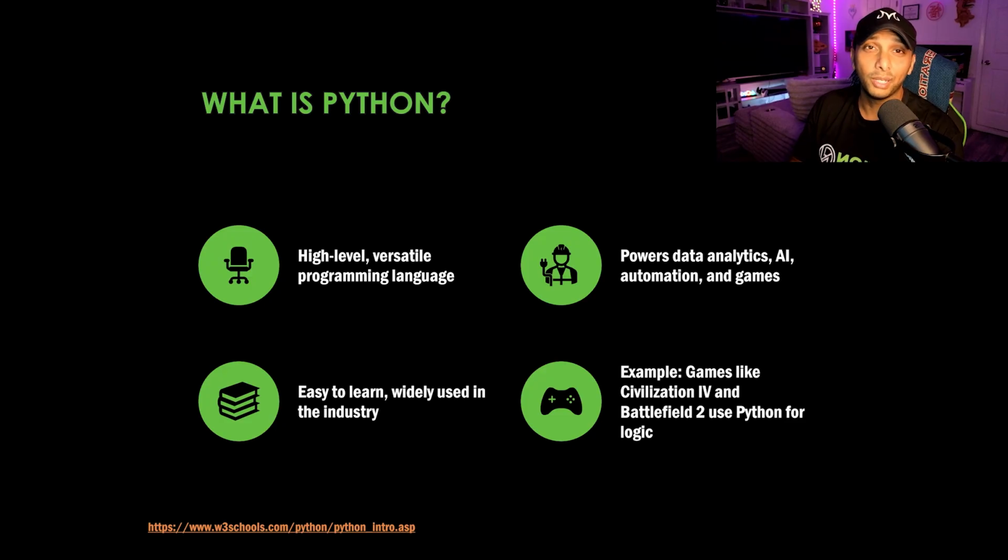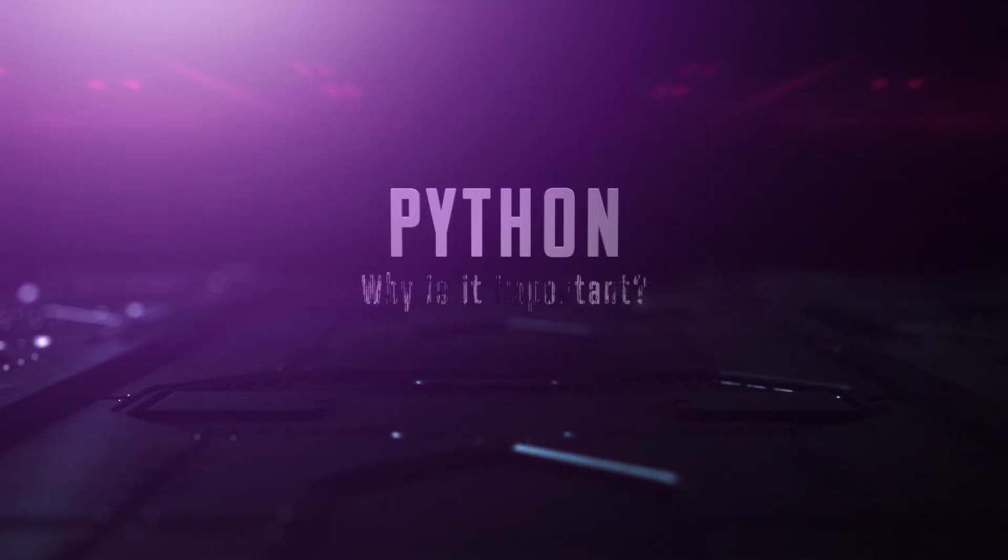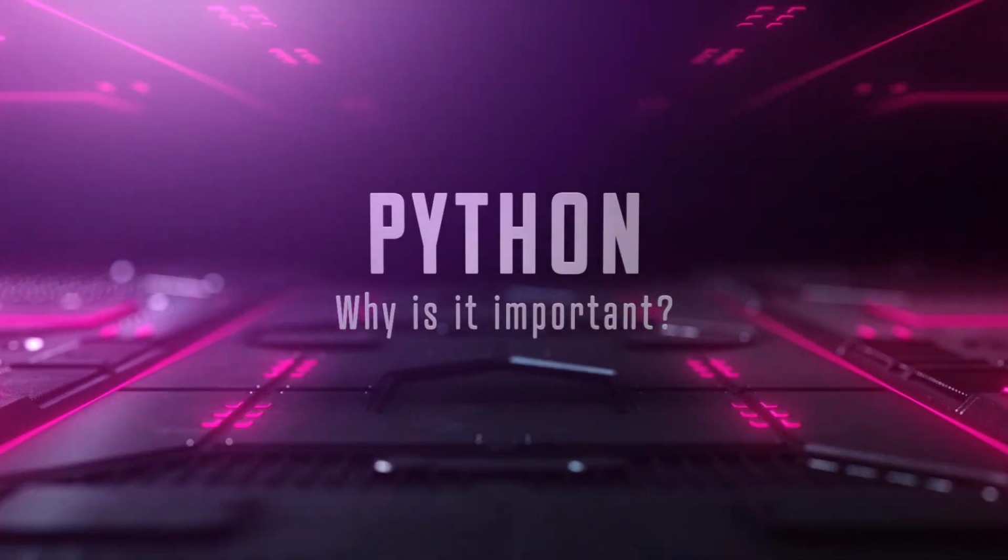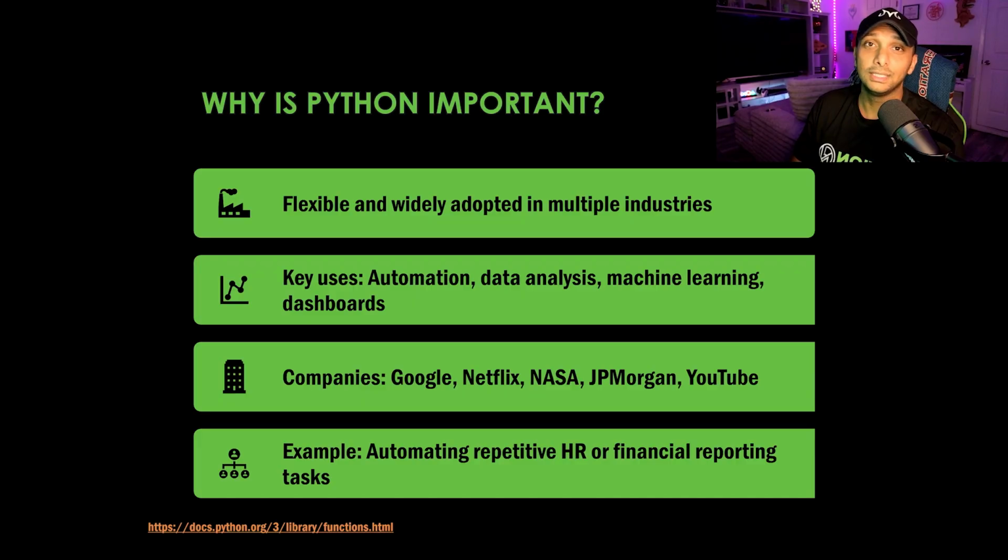Python also powers video games. It also powers the ability for you to connect to things on the web applications or on the database, and how things kind of flow within the data ecosystem as well. But why is Python important? It's flexible, it's fast, it's easy to use. There's a lot of companies that use it, such as Google, Netflix, NASA, JP Morgan, and so many others. And it's supported by so many out there.